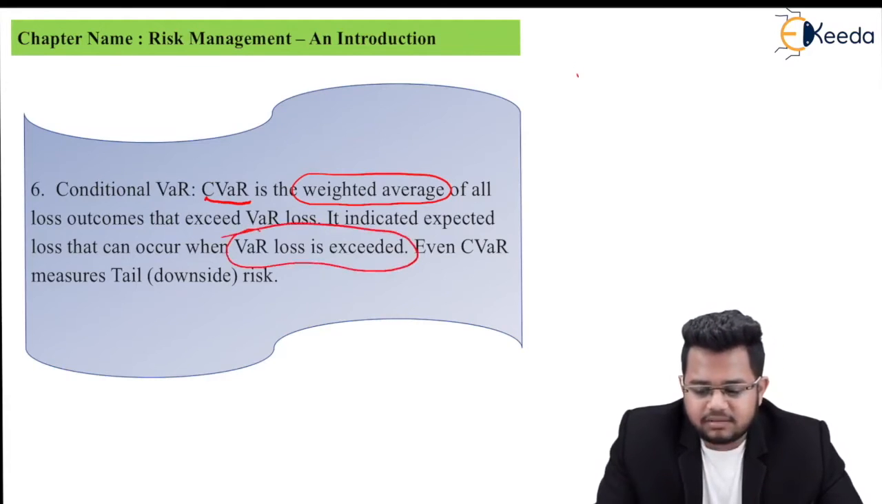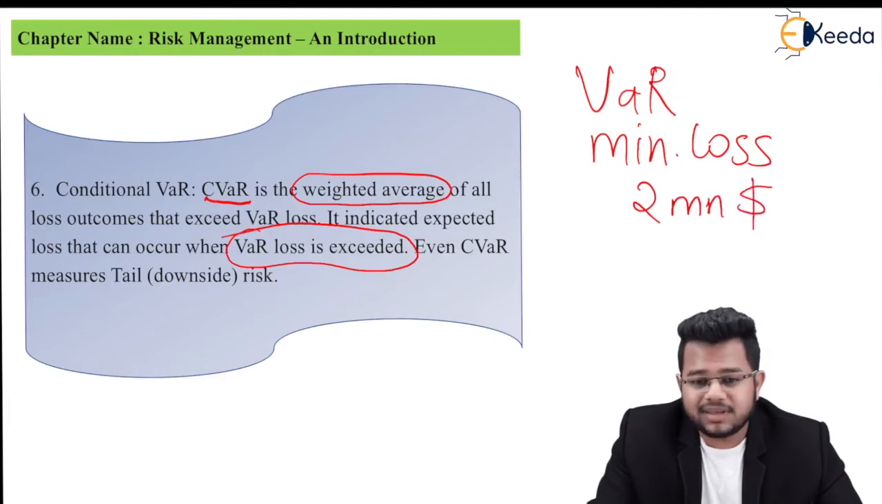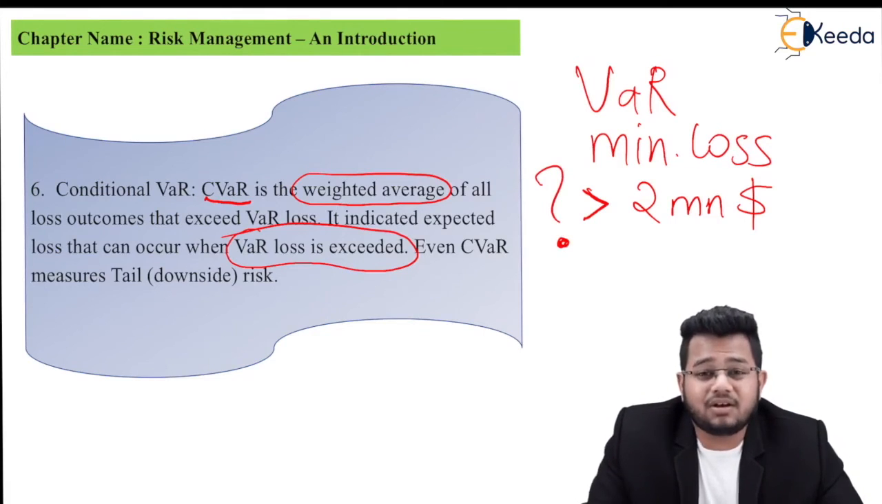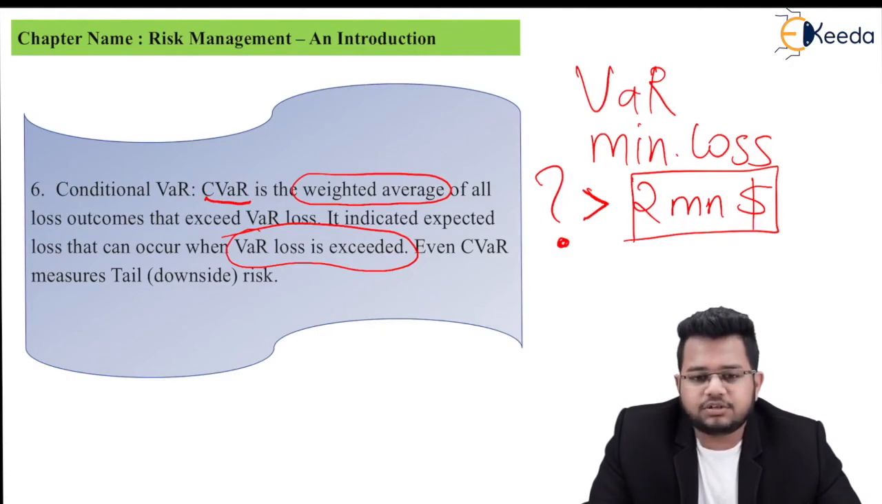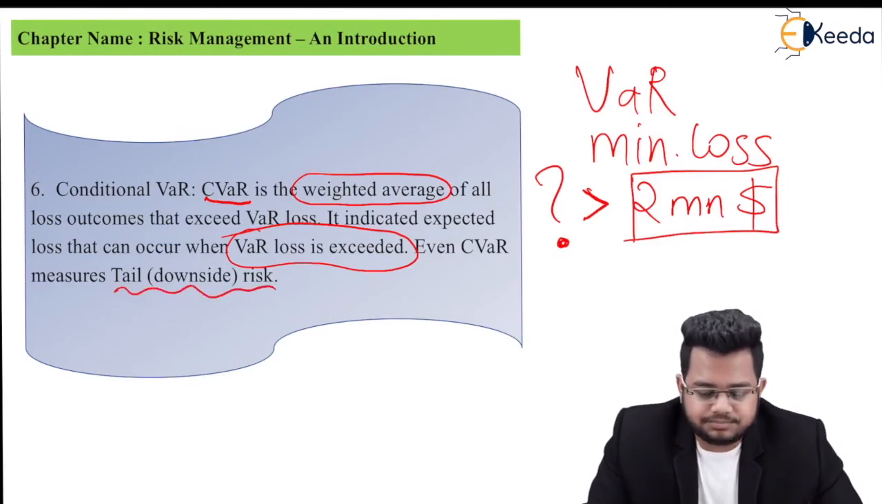Basically, what was VAR? A minimum loss. Say minimum loss is $2 million. You think that minimum loss will be $2 million and with some probability and so on. If $2 million is exceeded, now finally if your loss is going beyond $2 million, then how much will be the loss? Expected loss when your VAR is breached. So if your VAR is breached, how much loss will it be? That is conditional VAR. Even CVAR measures the downside risk or the tail risk.